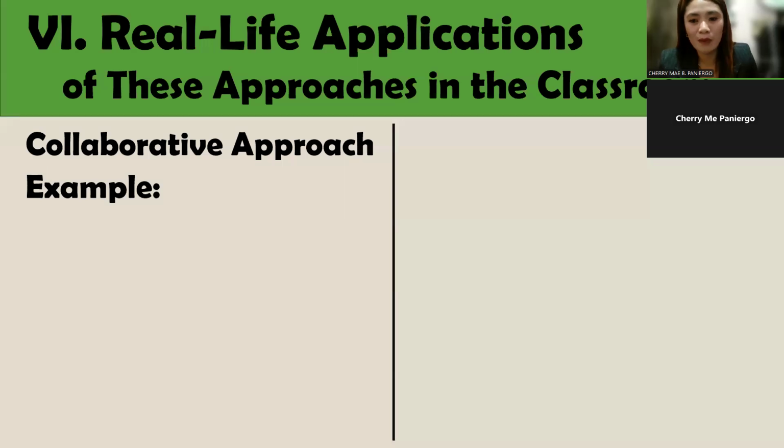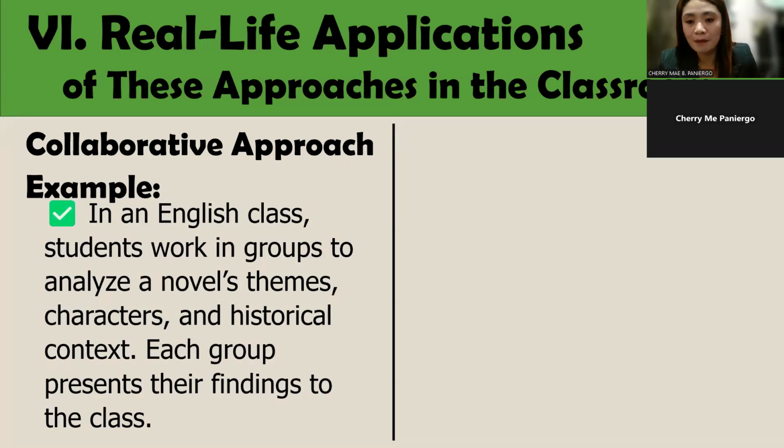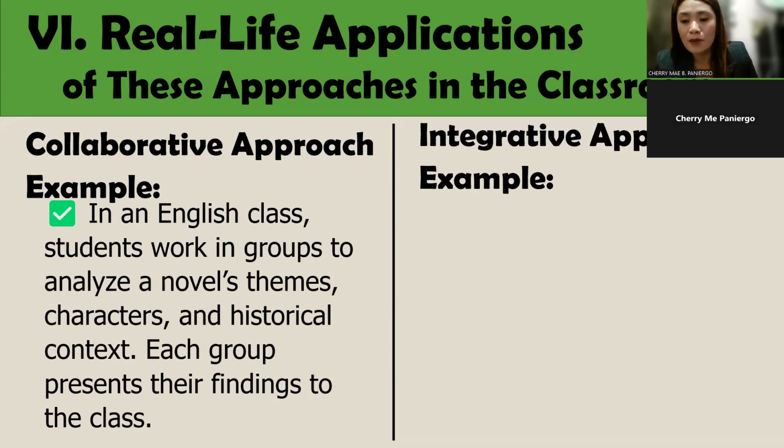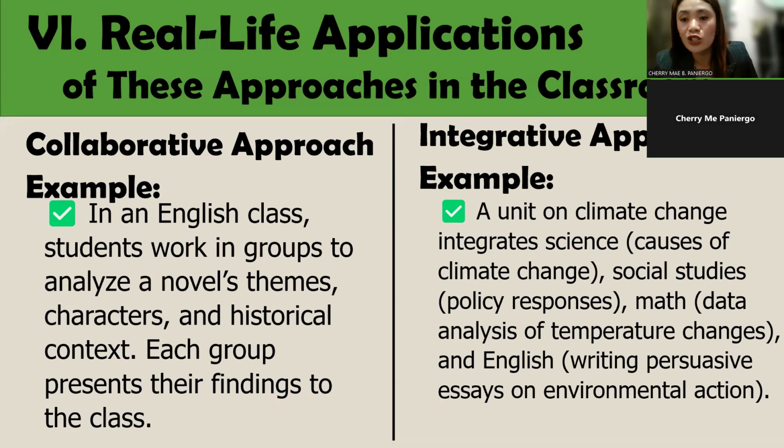So, in the collaborative approach, learning involves students working in groups, like analyzing a novel together. Meanwhile, integrative learning connects different subjects, like studying climate change using science, math, and social studies. Both approaches help students think critically, work together, and understand real-world problems in a meaningful way.